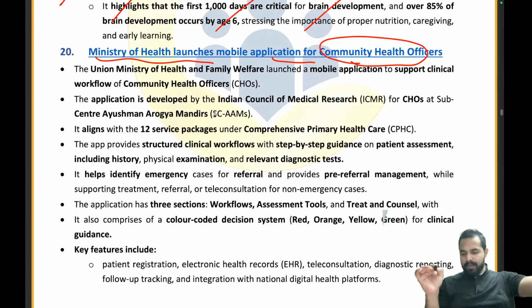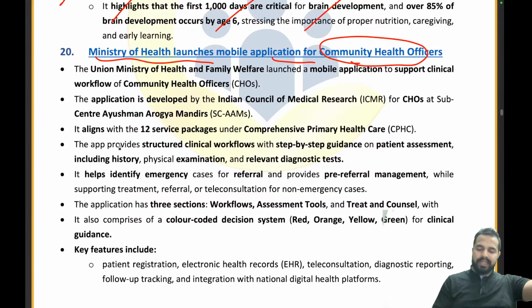Ministry of Health launches mobile application for community health officers. So my dear friends, recently a new initiative has been launched by the Ministry of Health and Family Welfare, where we have launched a mobile application. This mobile application is going to support the clinical workflow of the community health officers.